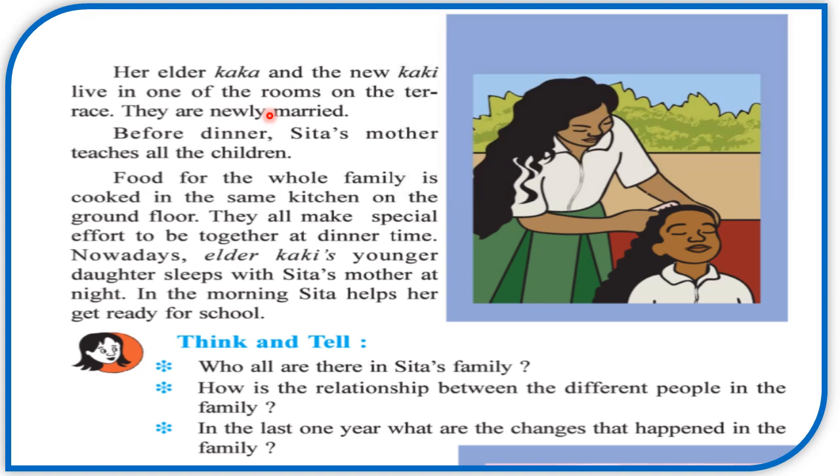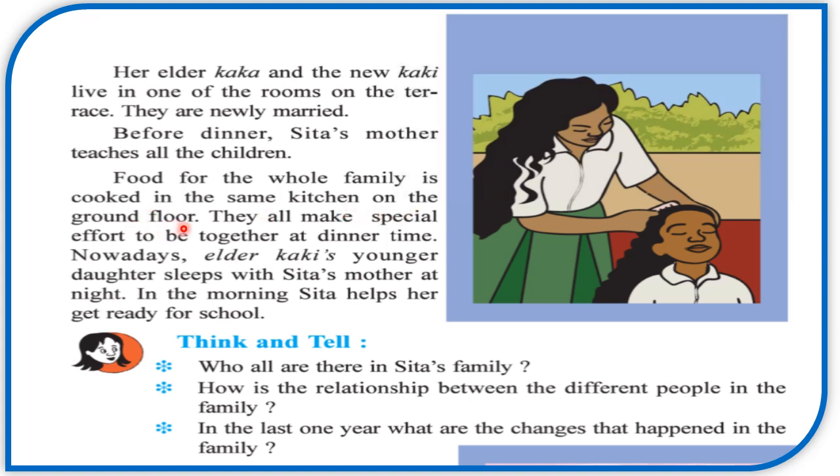Nowadays, elder kaki's younger daughter sleeps with Sita's mother as her mother died. Now that younger daughter sleeps with Sita's mother to feel comfortable, isn't it? In the morning, Sita helps elder kaka's younger daughter to get ready for school. It is a good habit. So this family is a joint family. Okay. So we have to read this, we have to understand, and we have to answer the questions.